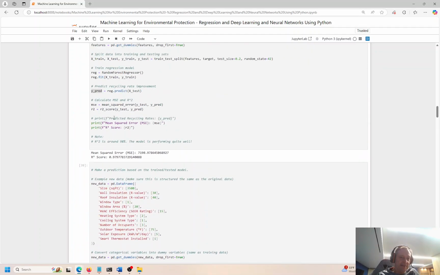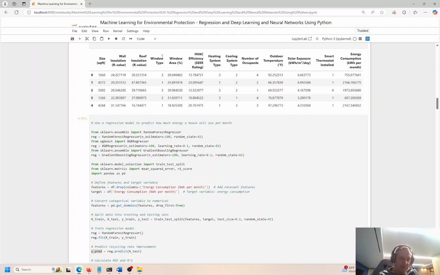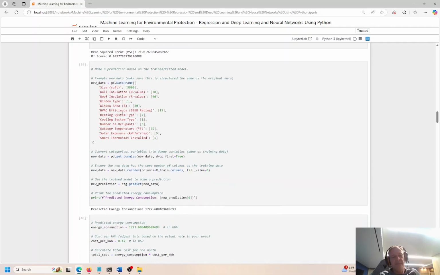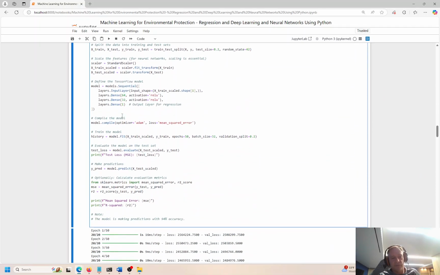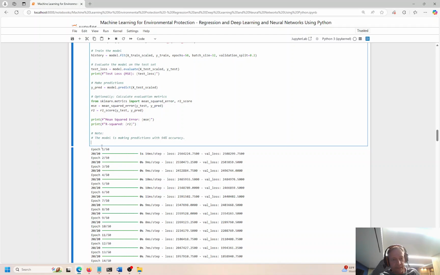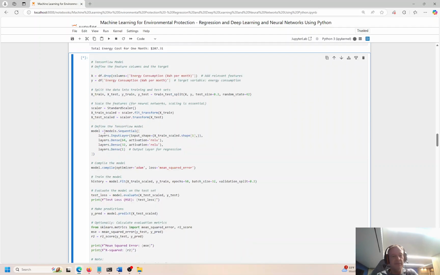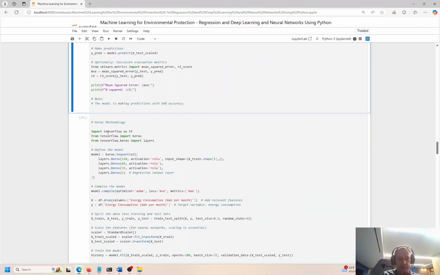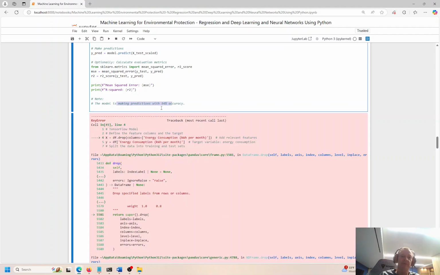We only have maybe 12 or 13 columns of data here, right? So let's see how this TensorFlow reacts, and it's creating 50 epochs, and an epoch is a loop. So it's going to go ahead and loop through this scenario 50 times. I can go ahead and run it just so you can see how it works. It just spits out the epochs, right, as it goes through these loops. And I made a note here. The model is creating 94% accurate results, right?